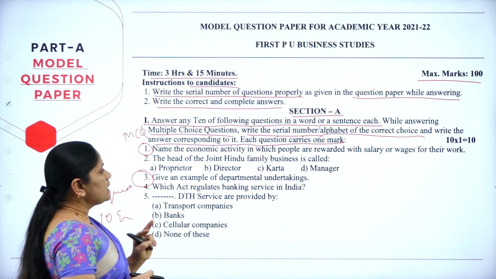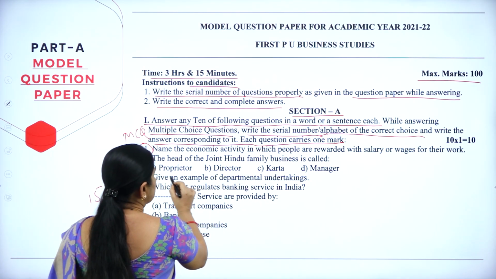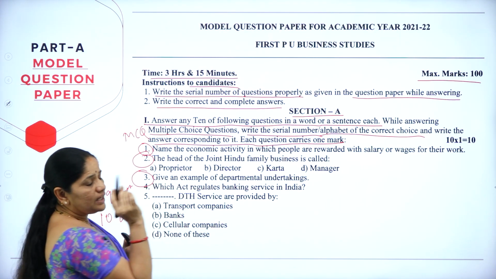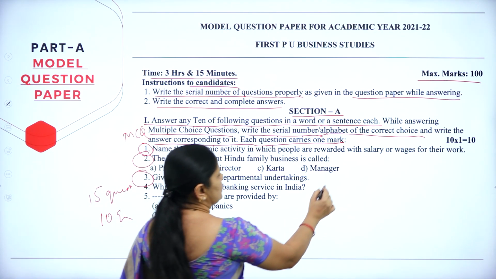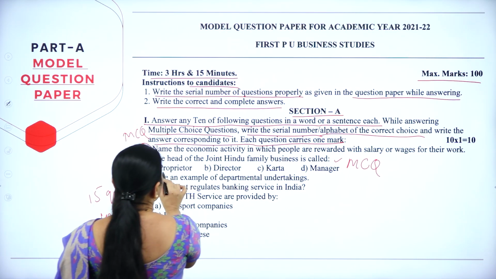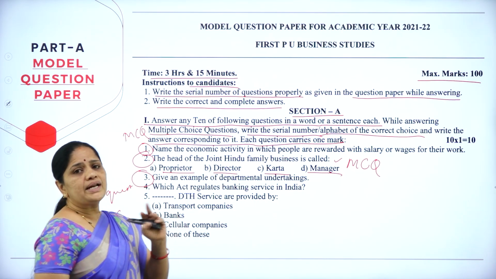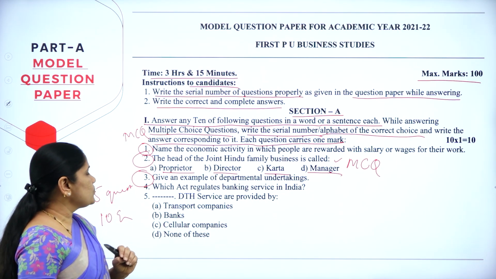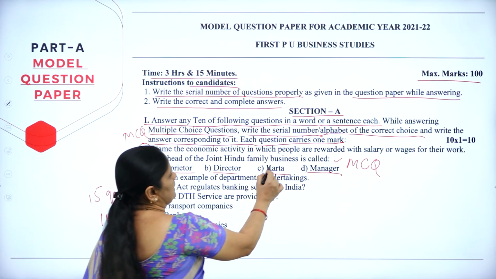Now, the second question says, the head of the joint family business is called. They have given you a multiple choice question with 4 choices. You have to pick the right one. Now, what is the right one here? The head of the joint family business is called the Karta.